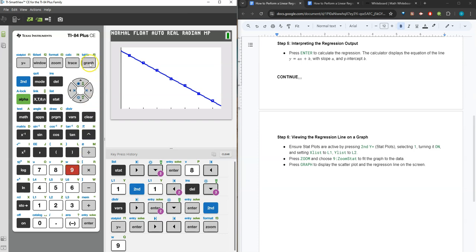And if we need to, you could press graph, but it already did it for us. And we can see our linear regression line and we can see how close it is to our data points.